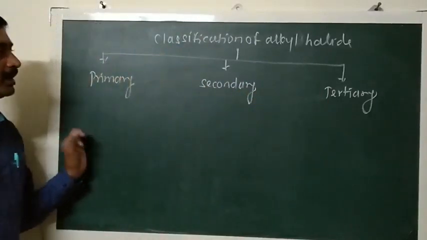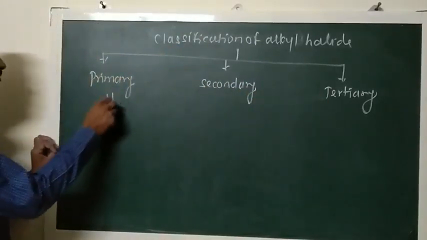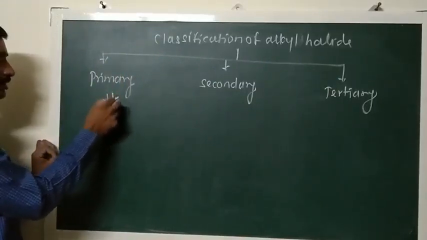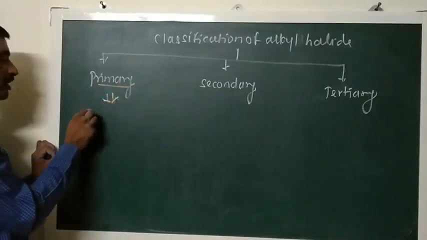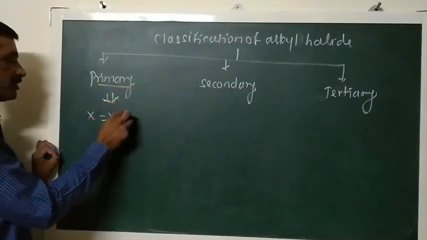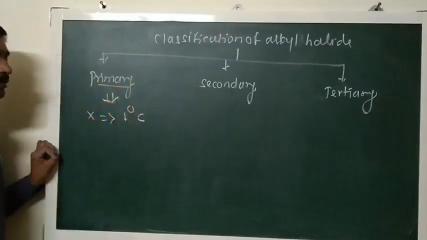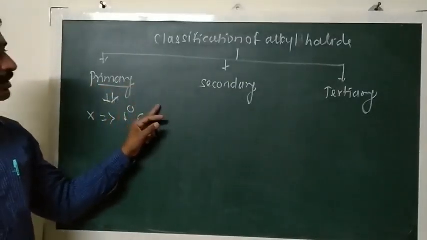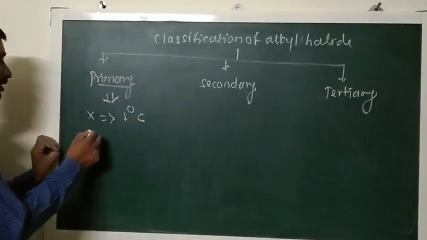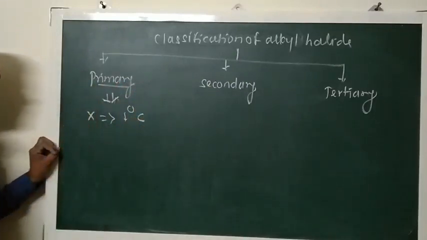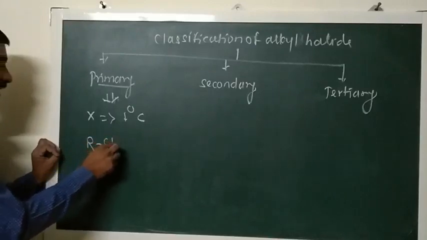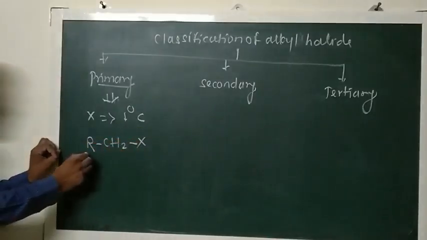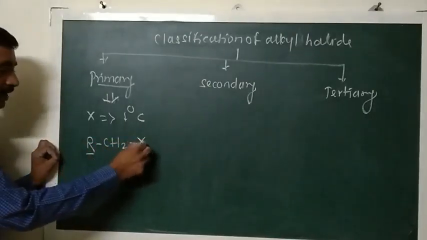When the halogen atom is attached to a primary carbon atom, such alkyl halides are called primary alkyl halides. These are generally represented as RCH2X, where R means any alkyl group and X is a halogen atom.